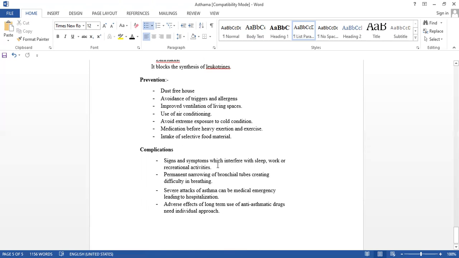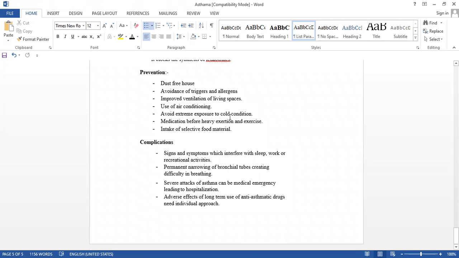Complications. If the condition persists chronically, then further complications occur. The signs and symptoms interfere with sleep, work, and recreational activities, and other activities like toileting, washing, changing the clothes, isn't it?